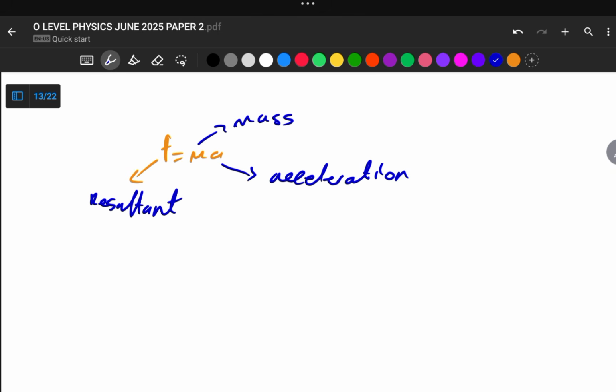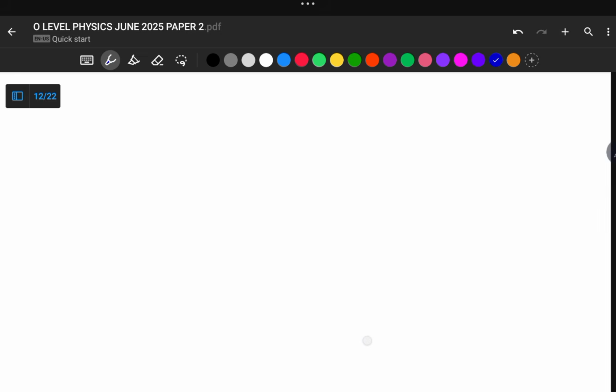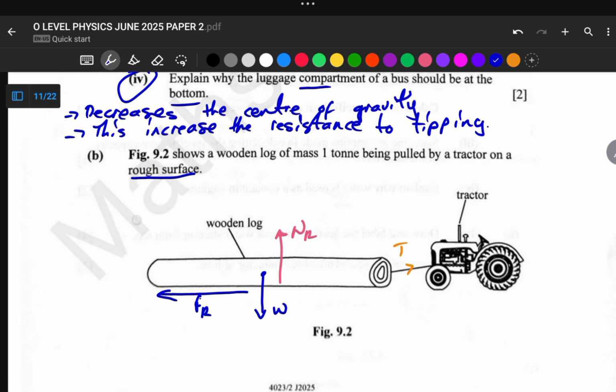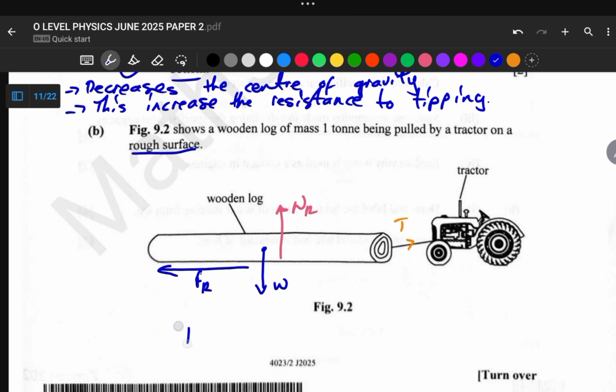So for us to maintain a constant acceleration, we need to increase our tension here, because it is the resultant force between tension and the frictional force that is causing the acceleration of this wooden block. So we can now say it is tension minus frictional force being equal to ma. So for us to maintain this acceleration, we need to increase our tension, and the increase in tension is the increase of the force that is being exerted on the wooden block by this tractor.